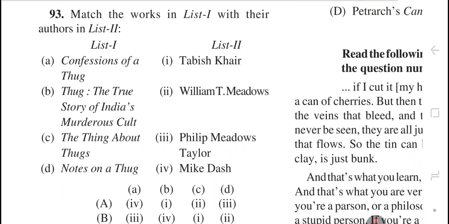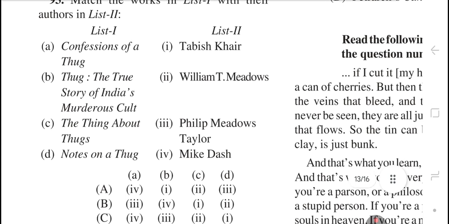Question number 93. Match the works in list 1 with their authors in list 2. The right answer is option number B. Confessions of a Thug, Philip Meadows Taylor. Thug, the True Story of India's Murderous Cult, Mike Dash. The Thing About Thugs, Tabish Khair. Notes on a Thug, William T. Meadows.